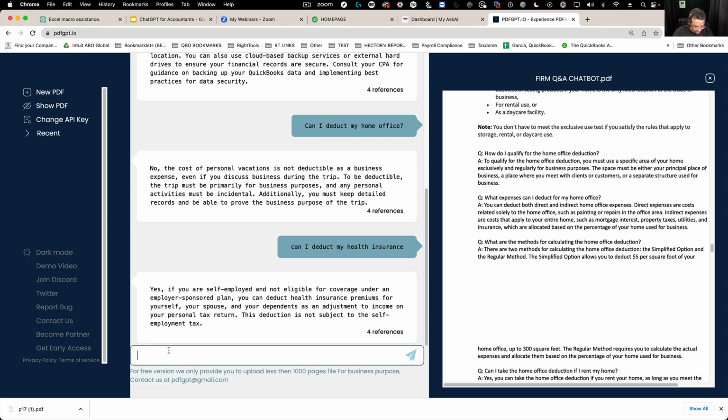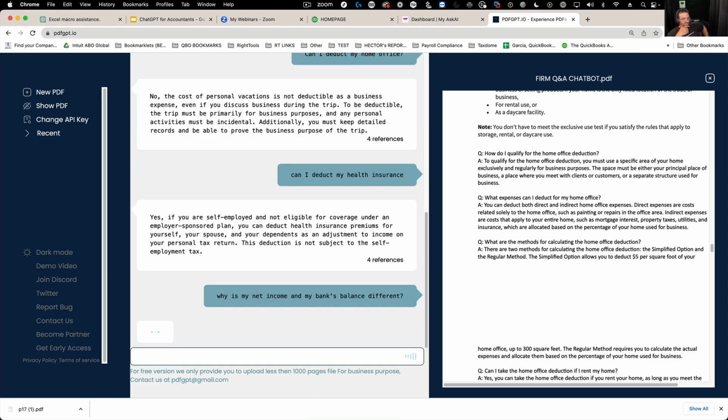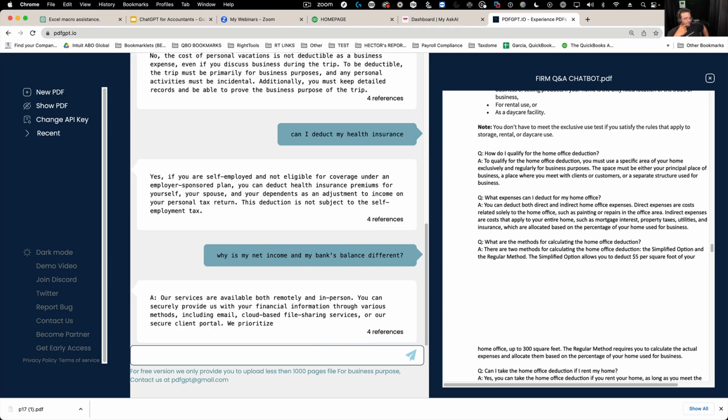Let's see what other common question. Let's say something like, "Why is my net income and my bank's balance different?" Let's say if you can do something like this. That might be a difficult one for it to answer. I think that the bot is actually better at that, but this is the single PDF reader. Press enter. See if this one works. No, so it got confused.